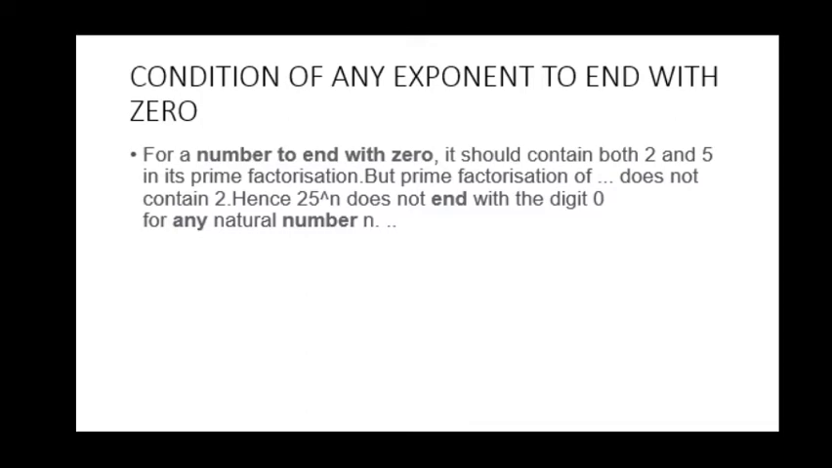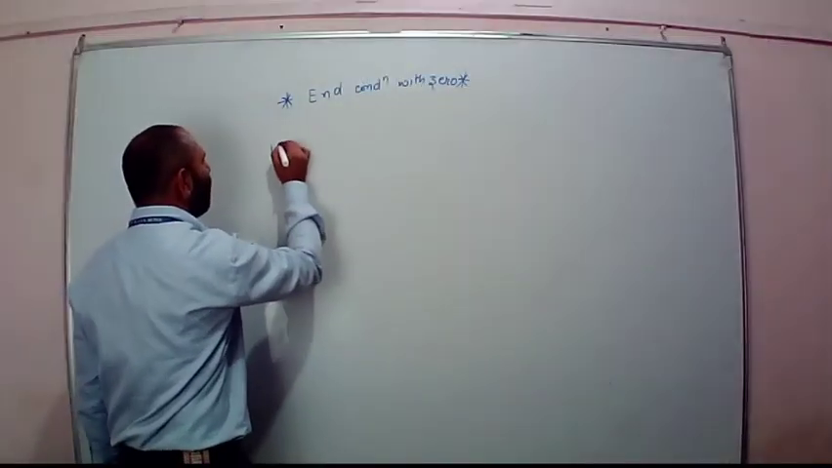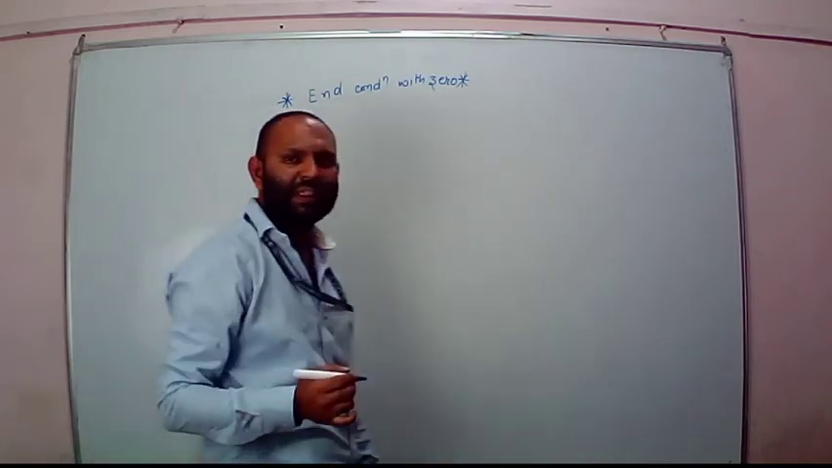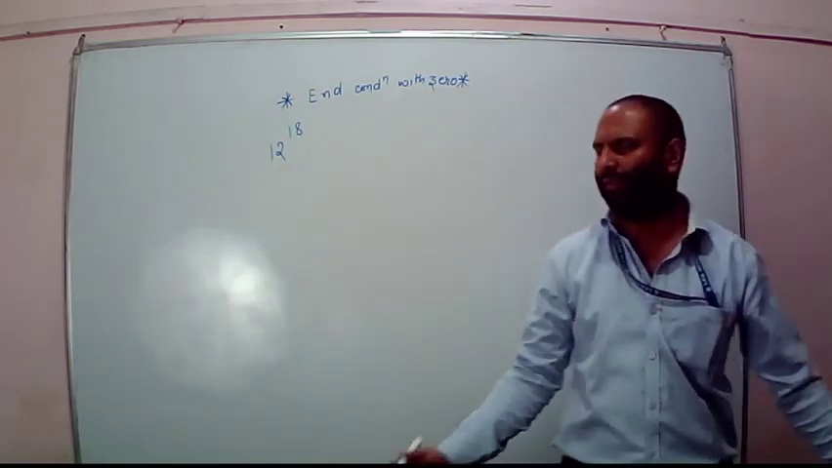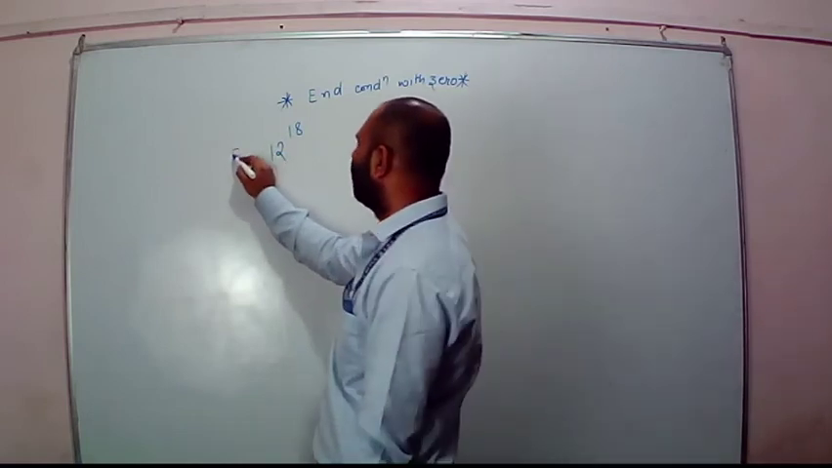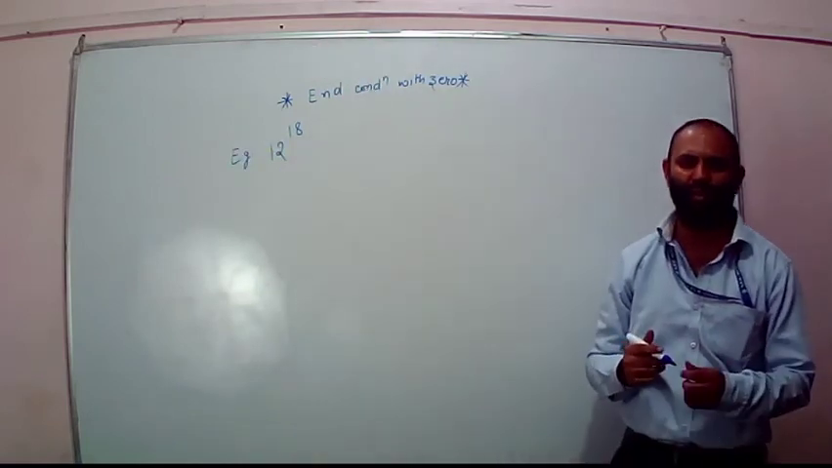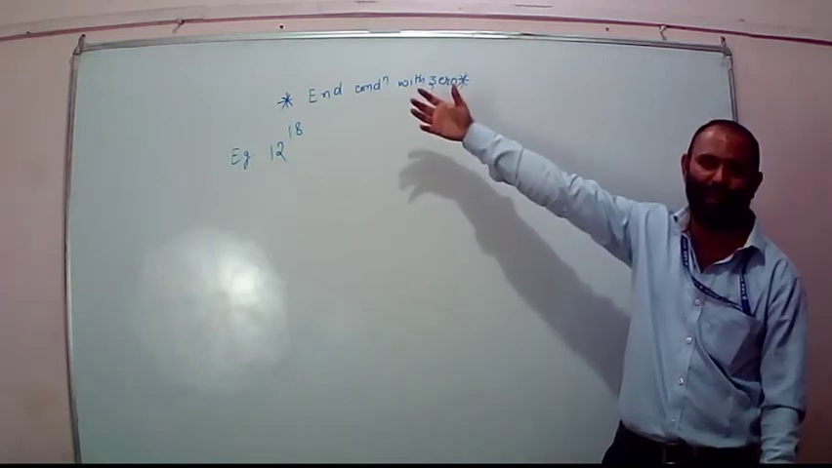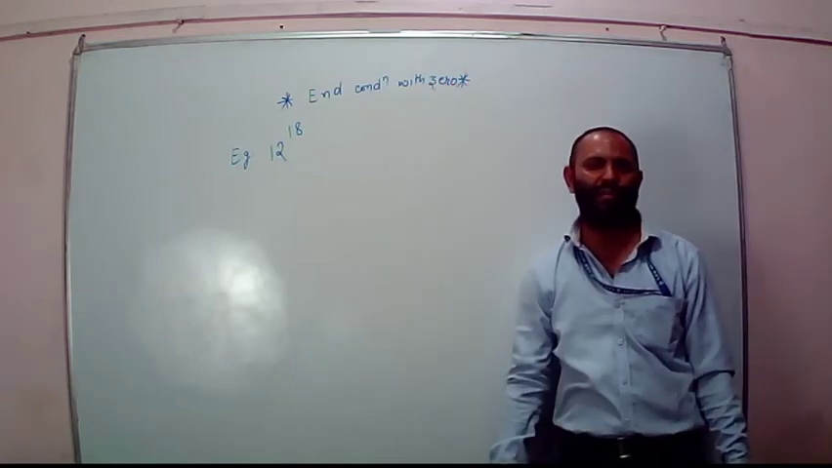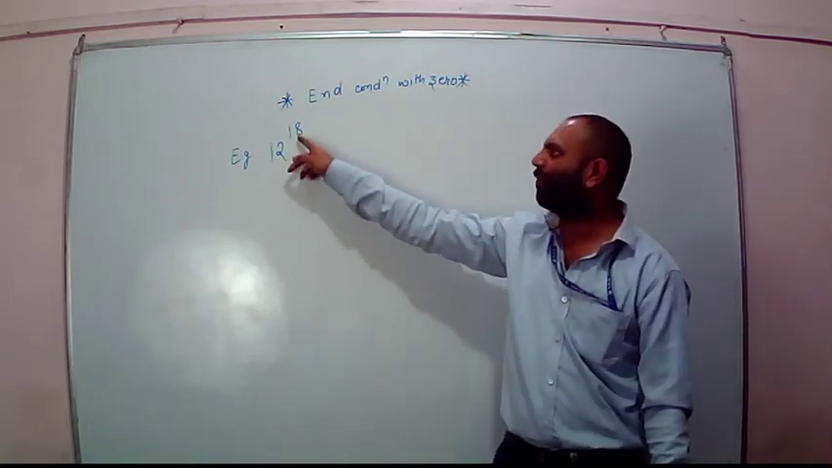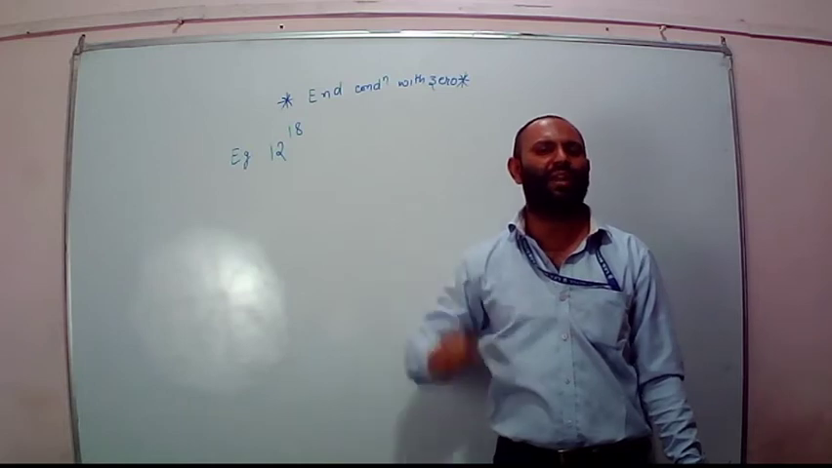Suppose I am having a very large number, 12 to the power of 18. It's a very huge number, very big. And the question is asking whether this 12 to the power of 18 is going to end with 0